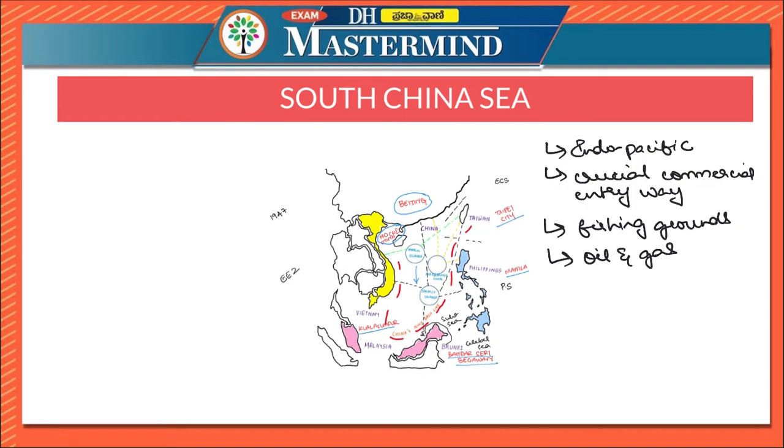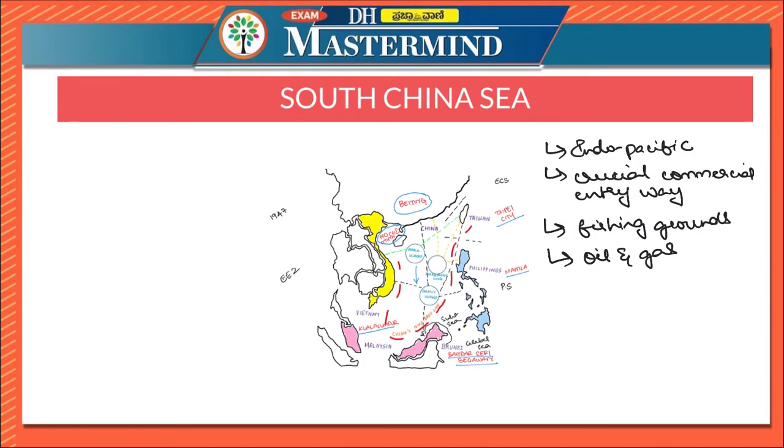Let us say there is a territorial dispute or a maritime dispute over a region. If that region, in addition to being strategically important, contains crucial resources, then it will aggravate the dispute. So the aggravating factor in the South China Sea is that it holds significant reserves of undiscovered oil and gas.